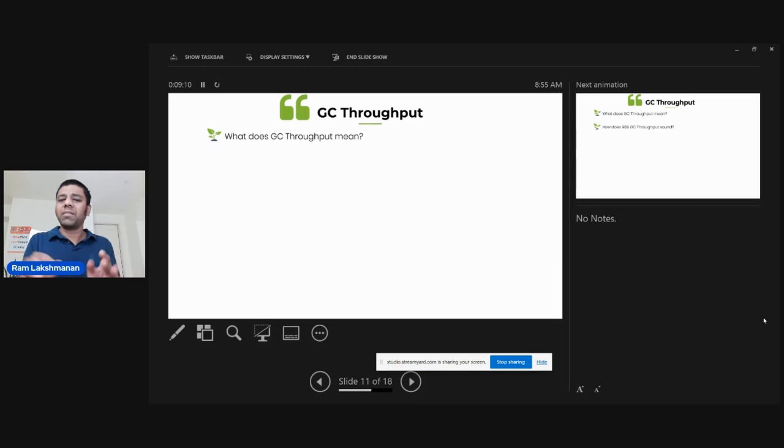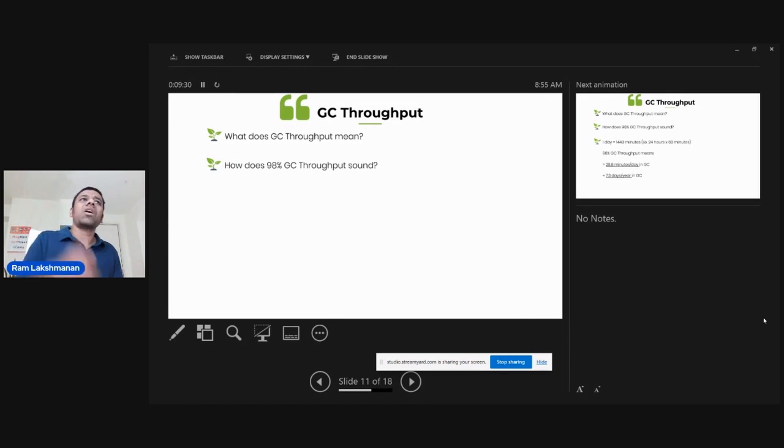Let me repeat. If someone says my garbage collection throughput is 98%, it means this application is spending 98% of its time processing customer activity, and only 2% of the time processing garbage collection activity. Making sense? So now, friends, when someone says your application throughput is 98%, how does it sound to you?